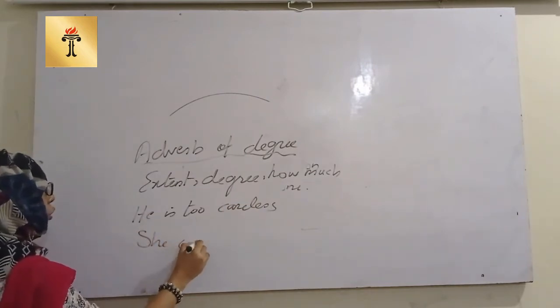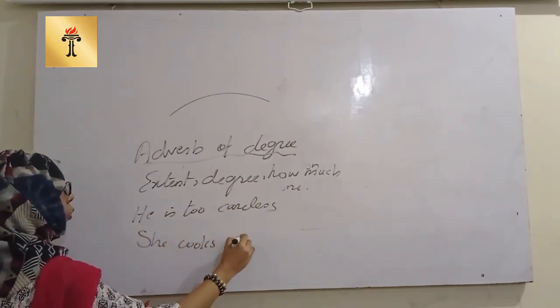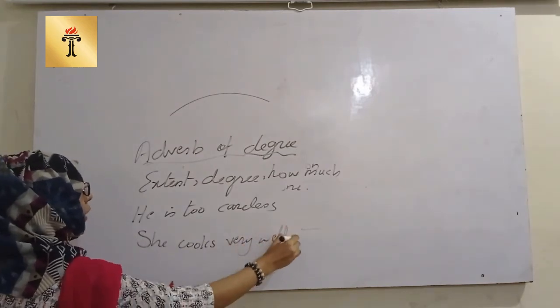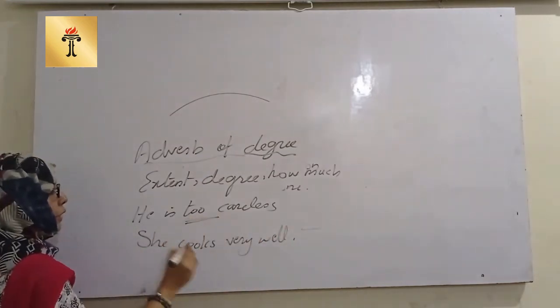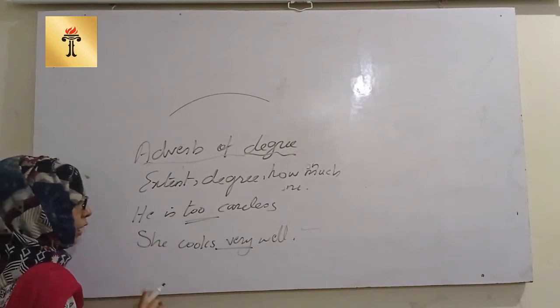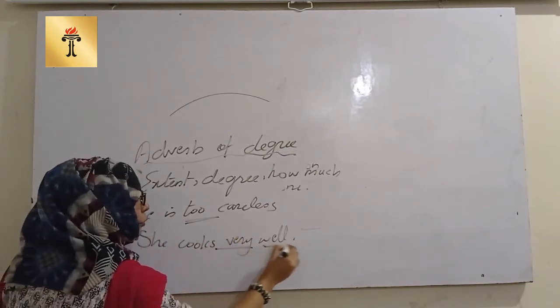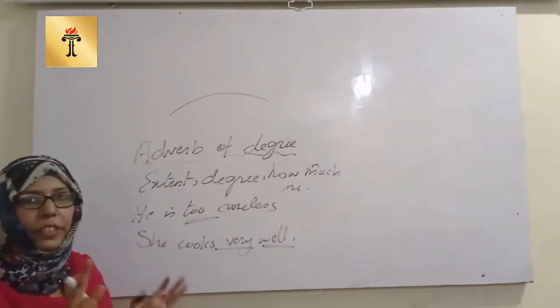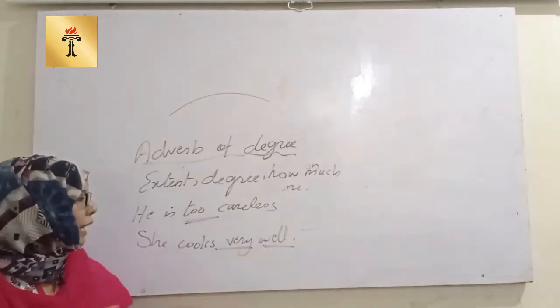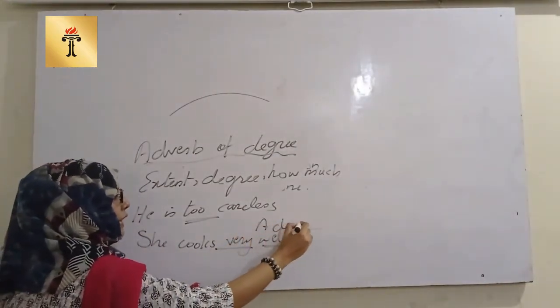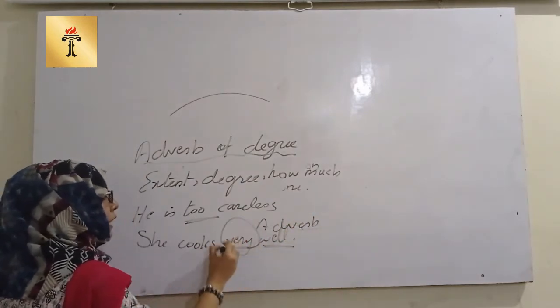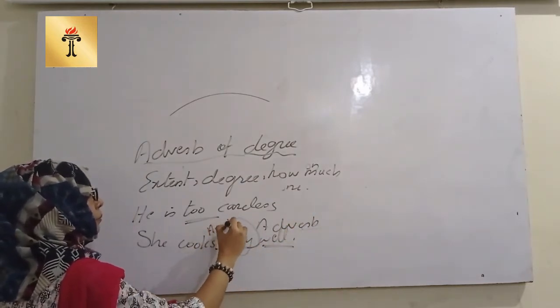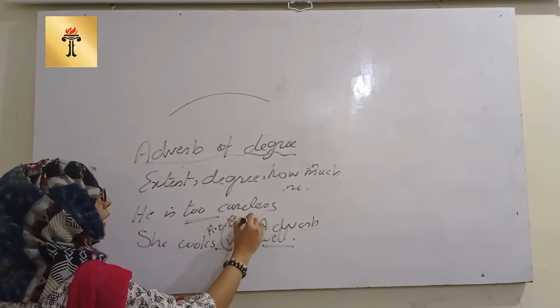She cooks very well. So this very, although in the previous sentences we said well, like he cooks well, she writes well. It means that well is an adverb and it is now qualified with another adverb of degree.